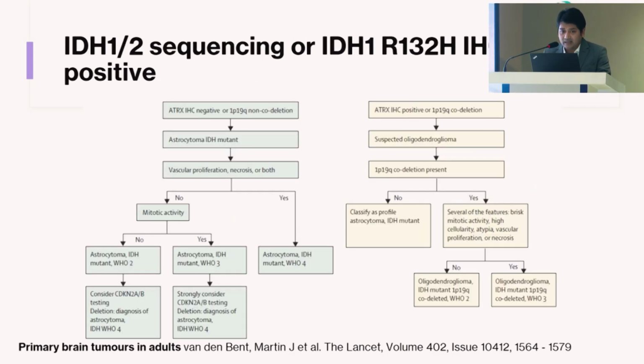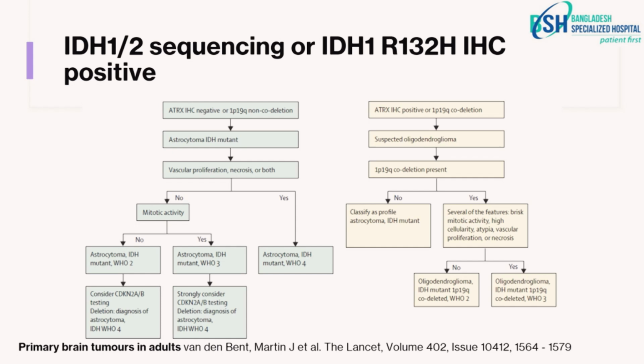And as we have immunohistochemistry-based diagnostic facility in our country, if we find immunohistochemistry positive for IDH1 or 2, then we can further subclassify the molecular diagnosis of the brain tumor.